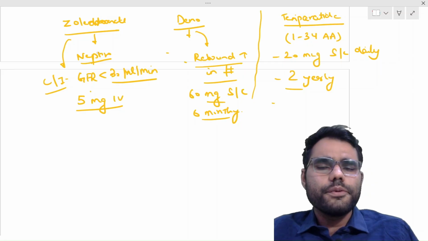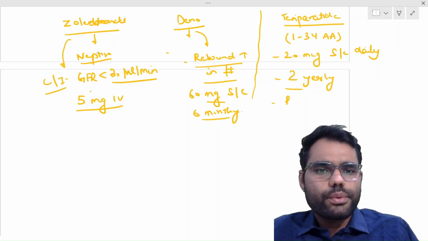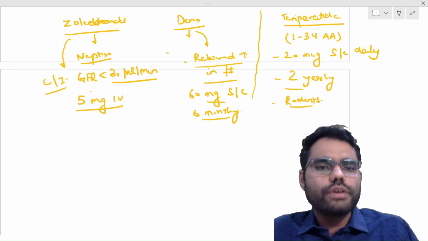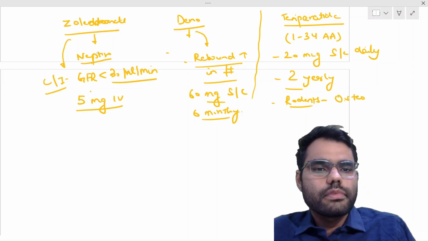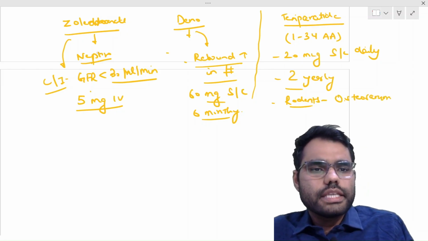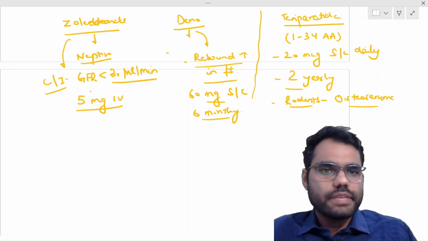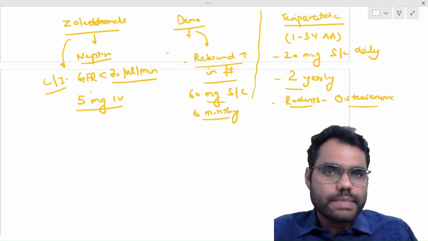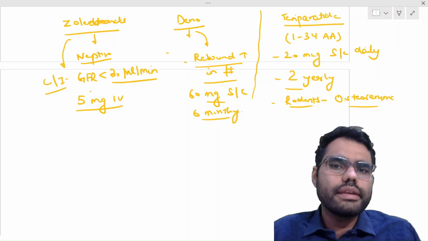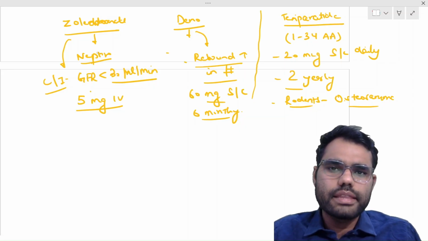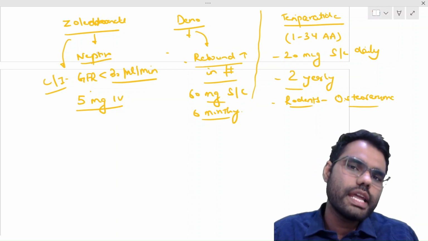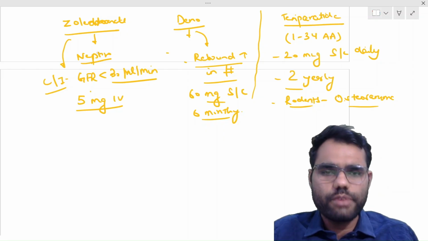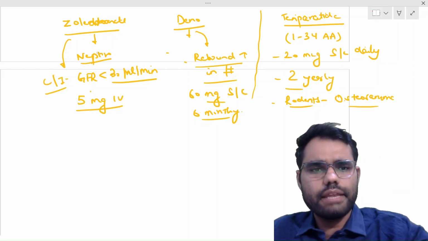And second, there is a remote side effect of osteosarcoma seen in rodents. This was seen only in rodents. Because of this risk, teriparatide is to be given for a maximum of 2 years over the lifetime. So what is commonly done is to give teriparatide for 1 year, then follow up with zoledronate, so that we have a reserve for teriparatide for later on, also for 1 year. We'll discuss this in detail further.